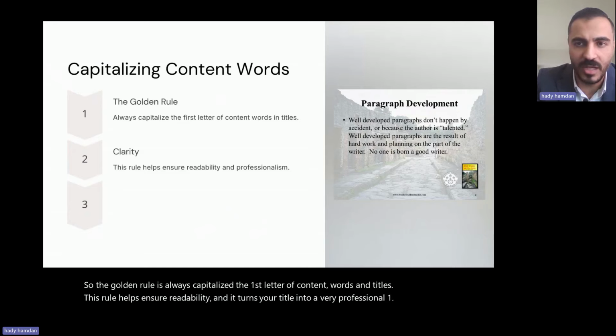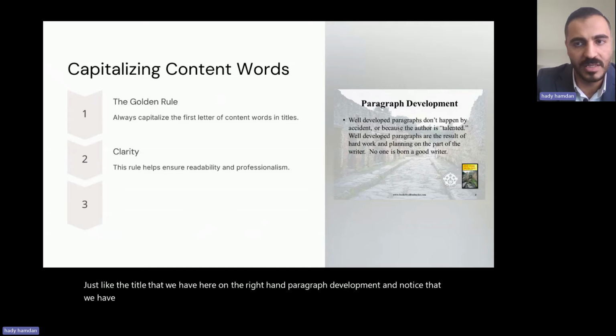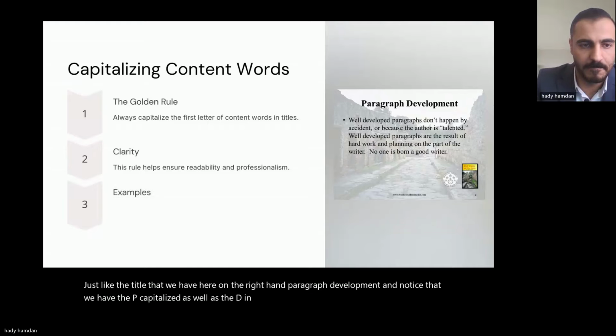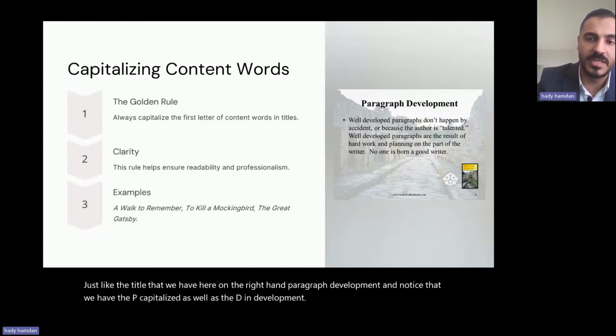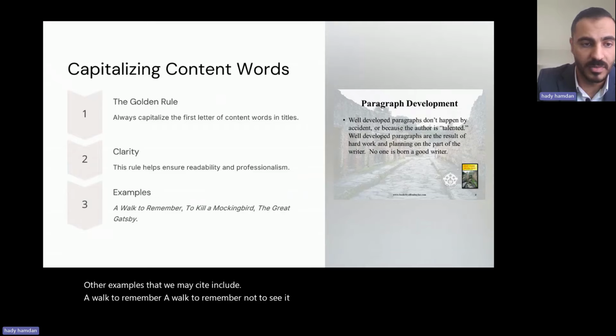Just like the title that we have here on the right hand, paragraph development, and notice that we have the P capitalized as well as the D in development. Other examples that we may cite include a walk to remember. A walk to remember. Notice here, we capitalize the A since it's the first letter.